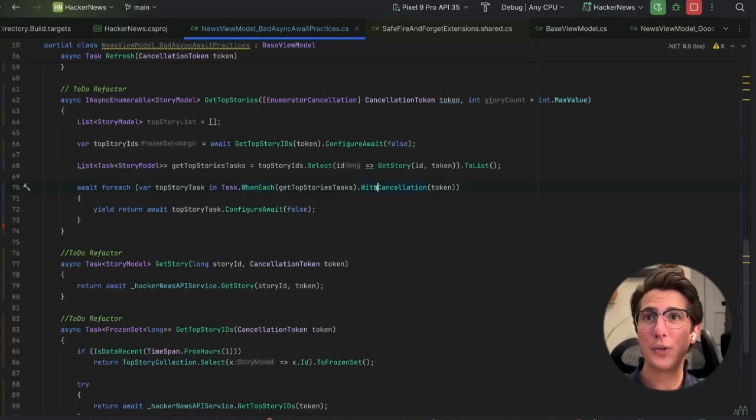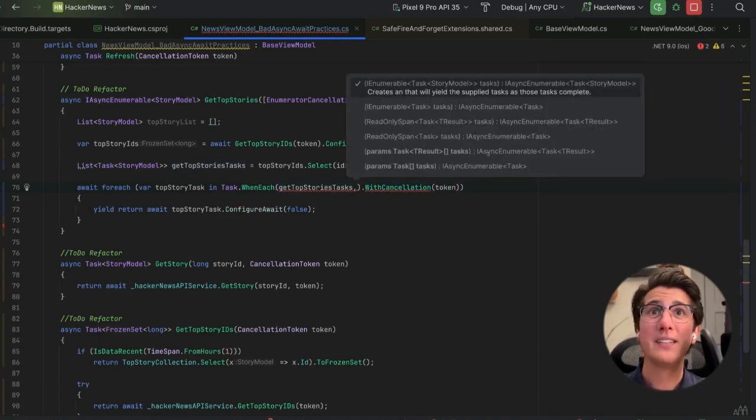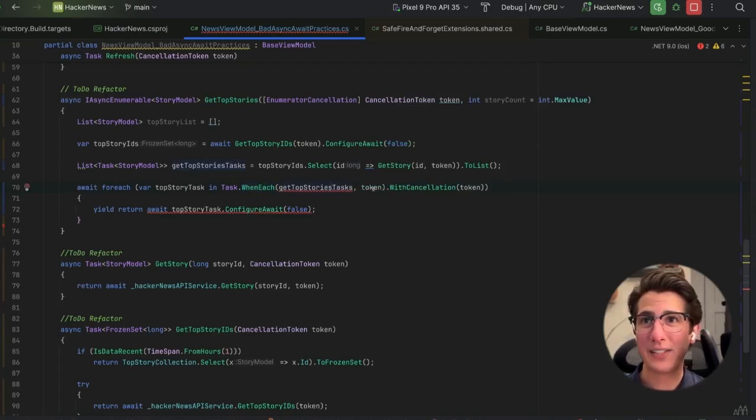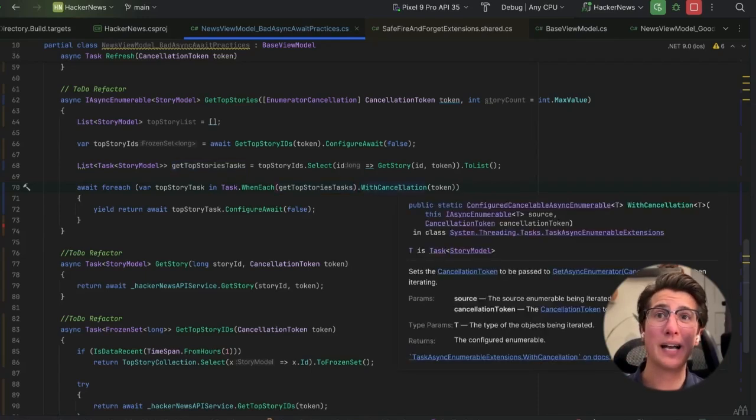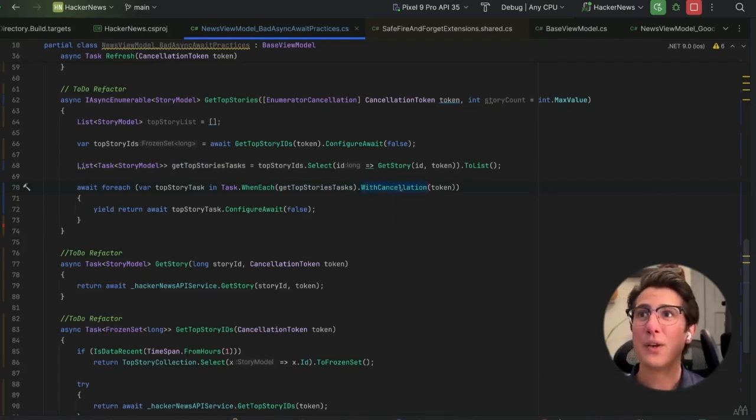So kind of similar to WaitAsync. We saw WaitAsync earlier, and we said this is a way you can bolt on a cancellation token to a task that maybe doesn't allow you to pass one in. Well, likewise here, WhenEach, let's see, there we go. So WhenEach doesn't allow us to pass in a cancellation token, but because it's an IAsyncEnumerable it allows us to use this extension method WithCancellation. So you can kind of think of WithCancellation the same as you think of WaitAsync, but one is for IAsyncEnumerable, and the other is for Task.WaitAsync.